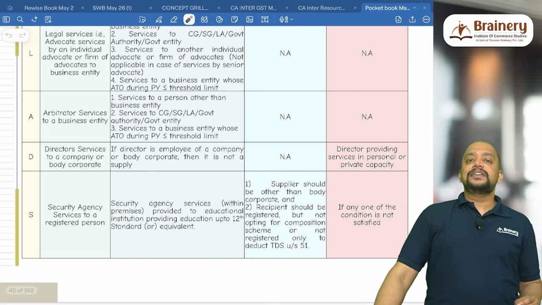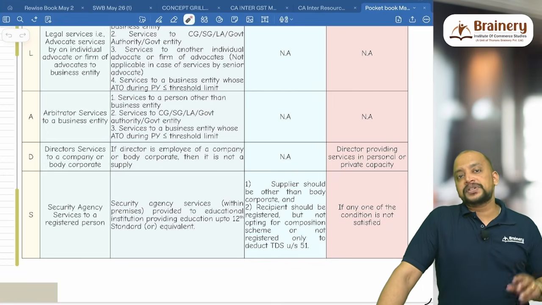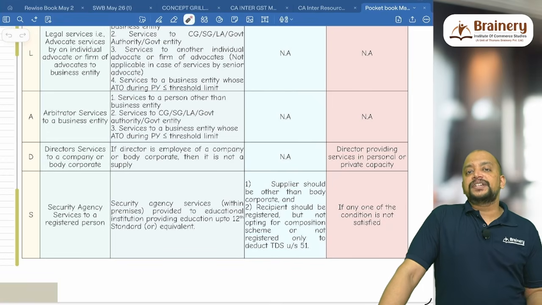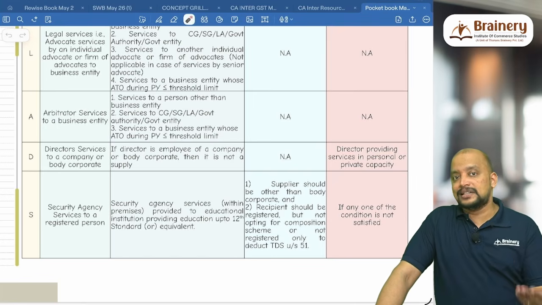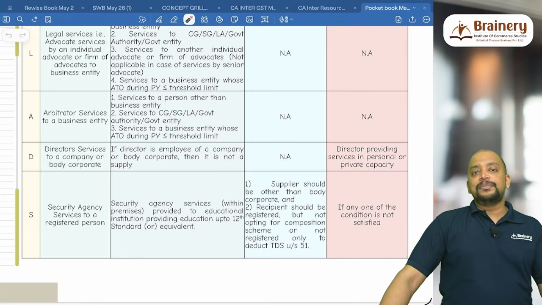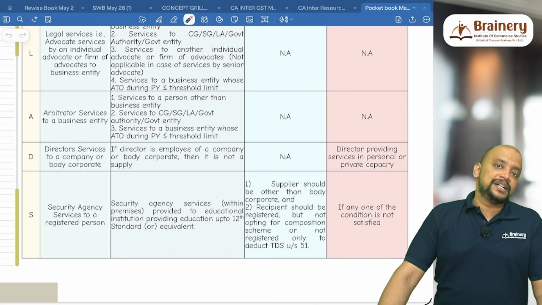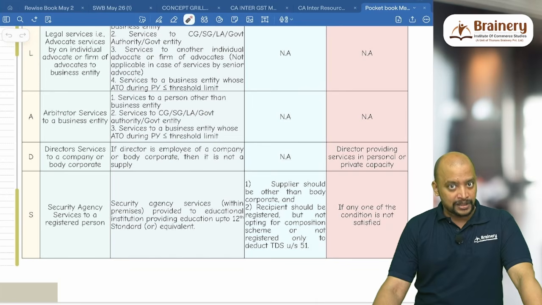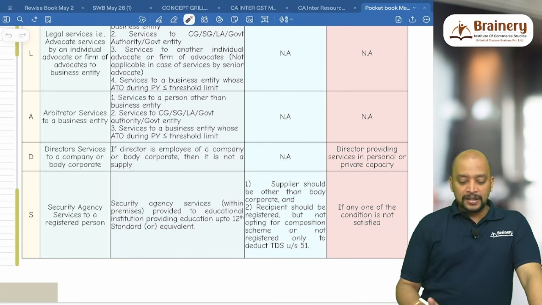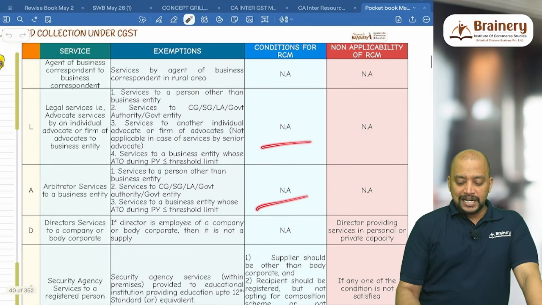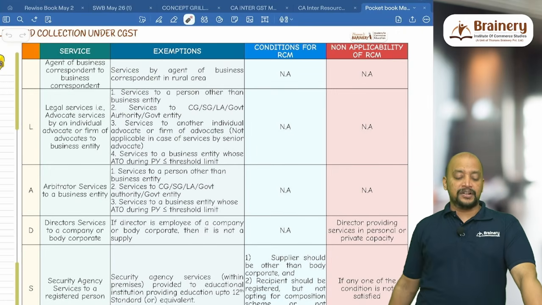Next, arbitrator services. For arbitrator services, again, we have 3 exemptions. Number 1, arbitrator providing services to a person other than a business entity, that is, to an individual, is exempted. To government it is exempted, and to a business entity whose turnover during the previous year does not exceed the threshold limit, it is exempted. In other cases, it will be taxable. Wherever it is taxable, we don't have any condition for RCM or non-applicability of RCM.